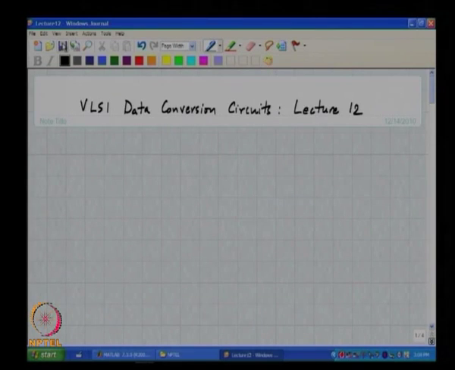In the last class we were looking at how to estimate the spectrum of a sine wave, given that the input frequency is known and the sampling rate is known, and we are trying to characterize a sample and hold. We said that the input frequency cannot be chosen in any old way. Fin by Fs must satisfy m by n, where n is the record length, and m must be an integer.